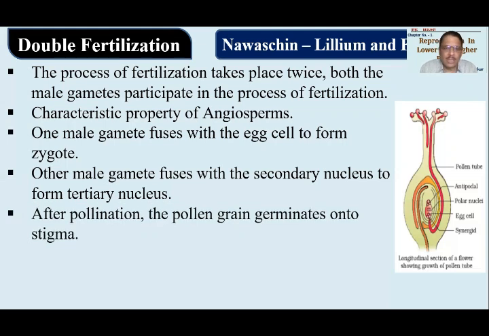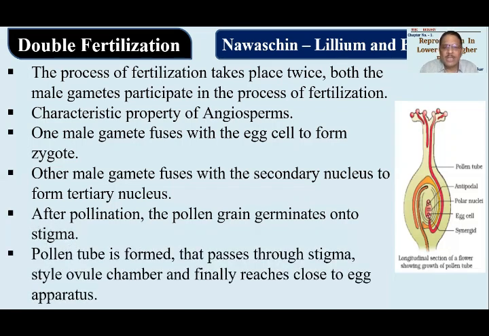After pollination is done, the pollen grain will germinate first onto the stigma, that we have said already. ये germination हो जाएगा. And when germination is completely done, what will happen next? The germinated grain will start forming a pollen tube. That pollen tube will be made to pass through the stigma. Okay, देखो यहाँ पे pollination हो रहा है. There are many pollen grains, each one is undergoing germination, and germination के बाद ये लोग pollen tube बना रहे. The one which is making a pollen tube will be made to pass through this part.